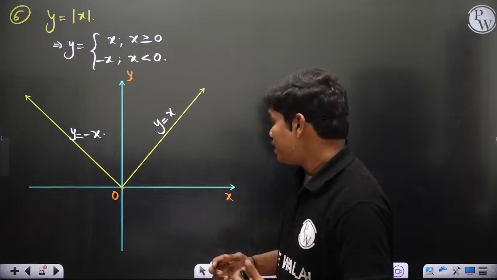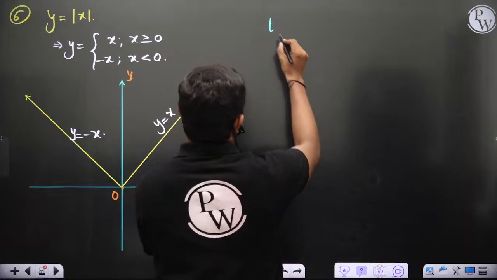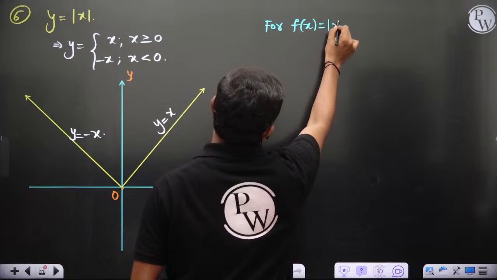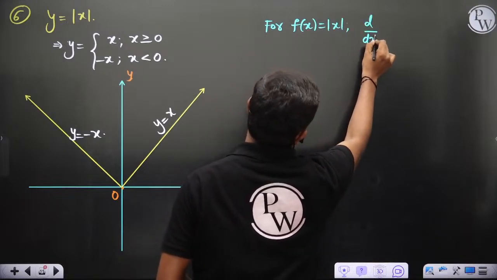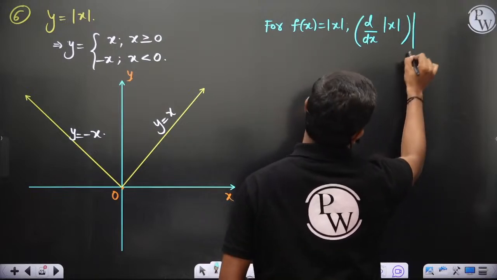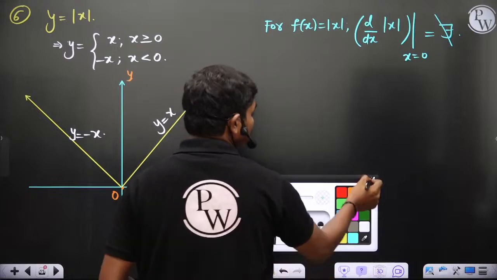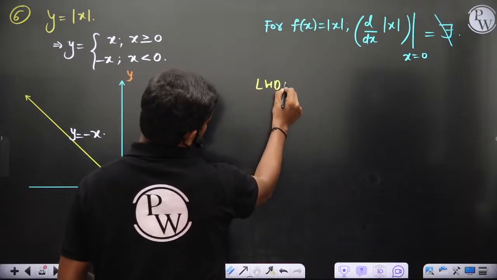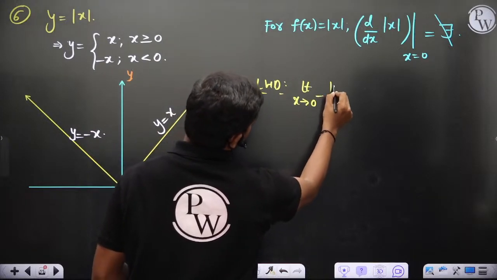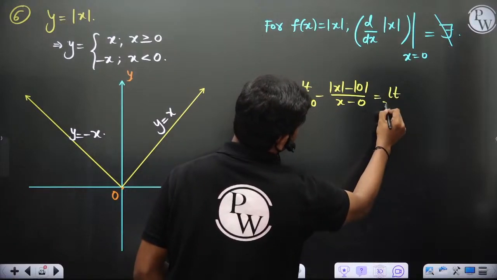Clear? In the last class we have seen that for f of x equal to mod x, d by dx of this function at x equal to 0 does not exist. We observed the left hand derivative: limit h tends to 0, or x tends to 0 minus, of mod x minus mod 0 divided by x minus 0, which is equal to limit x tends to 0 of mod x.